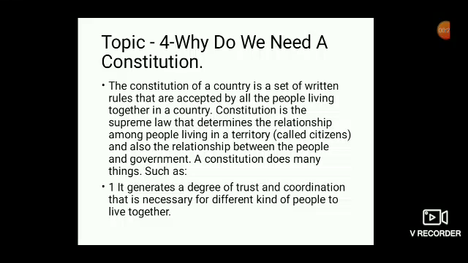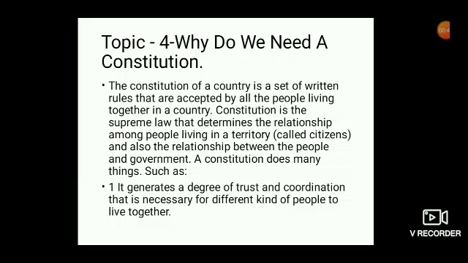Topic 4, why do we need a constitution? The constitution of a country is a set of written rules that are accepted by all the people living together in a country. Constitution is the supreme law that determines the relationship among people living in a territory called citizens, and also the relationship between the people and government.